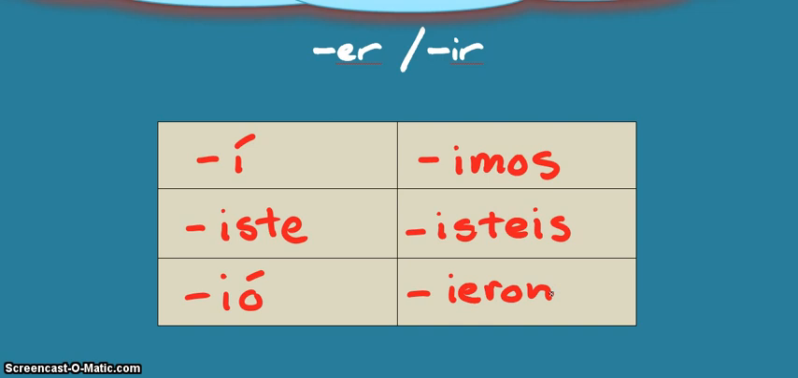Now, I've mentioned this in class several times. For those of you guys that have the difficulty of remembering the ending for the vosotros form, if you know how to conjugate the tú form, which is iste, then all you do is add an is, and you have your ending for the vosotros form.